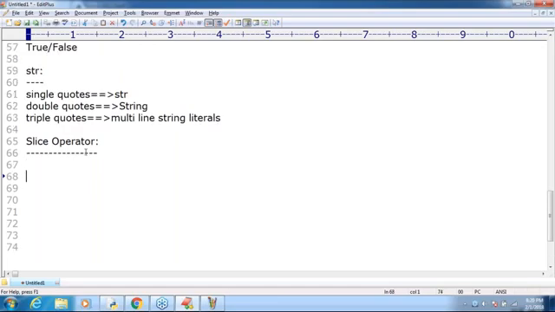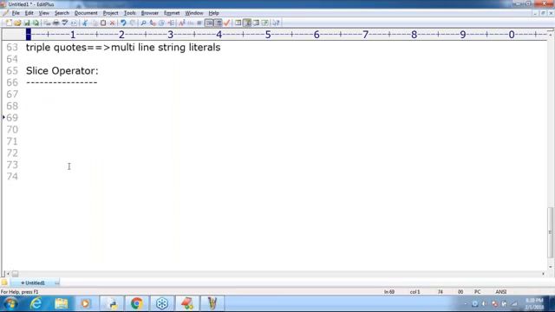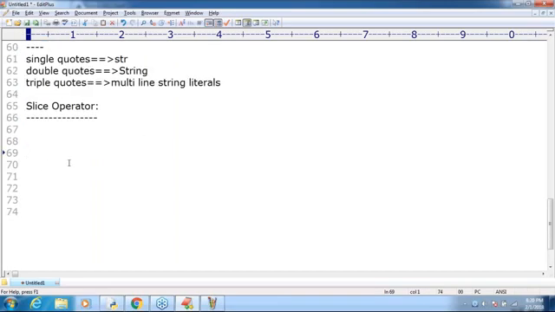Because we are talking about string concept, that's why with respect to string, even the slicing is applicable. Slicing is applicable even for collections also. For list you can apply, for tuple you can apply, like there are in the collections also. We are going to see this slice operator. So don't feel slice is applicable only for the strings. Even in the future also, there are multiple places where we can use slice operator.